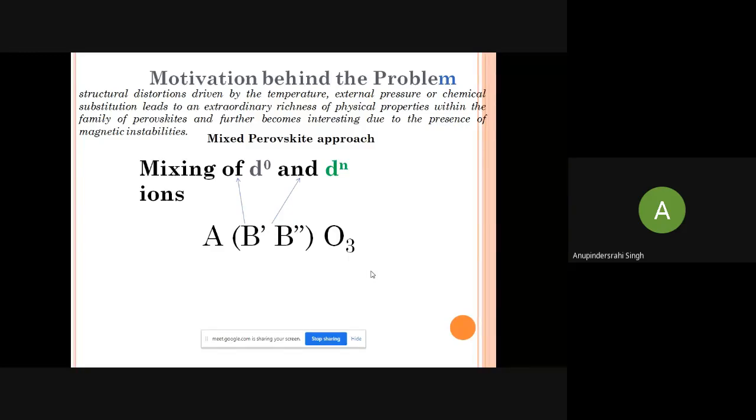The example of chemical substitution in front of you is the cation B substitution. Suppose this perovskite is A B prime O3. Now we have substituted B double prime in place of B prime. Suppose this is 50-50 or 70-30, whatever the composition will be. So this perovskite becomes more multifunctional and different properties will come out from the perovskites.